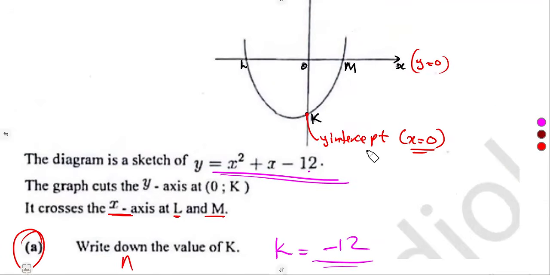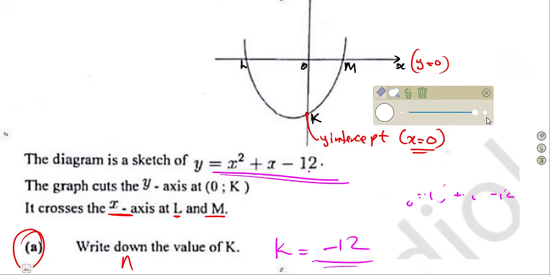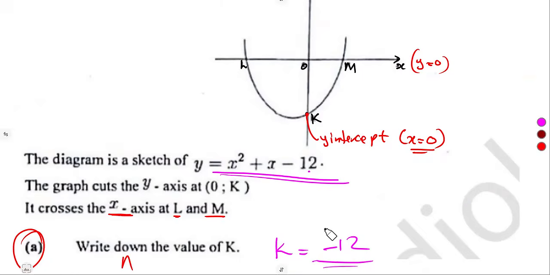Remember, I said for the y-intercept, x is equal to what? 0. So substitute in place of x. So that's 0 squared plus 0 minus 12. Still, you're going to get the minus 12, just like that. So among my questions are calculate, where the answer is written in your paper one, okay. So we have got the k value there. That's how we can answer this question. We just have to be very, very careful. Anyways, let's see. So with this, okay, we got minus 12 there.